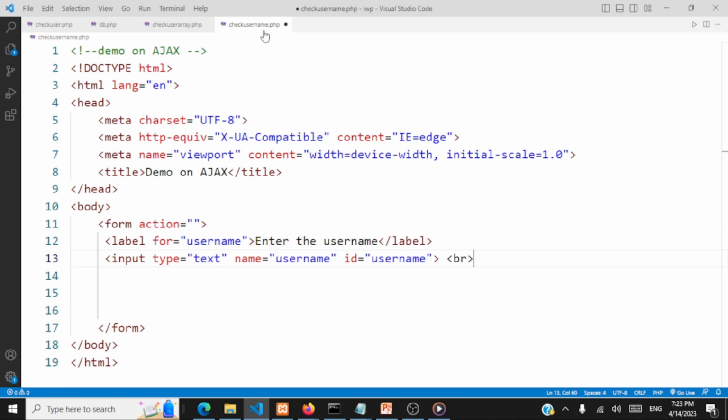We'll have a break. The user is going to enter certain characters, and that character should be sent to the server.